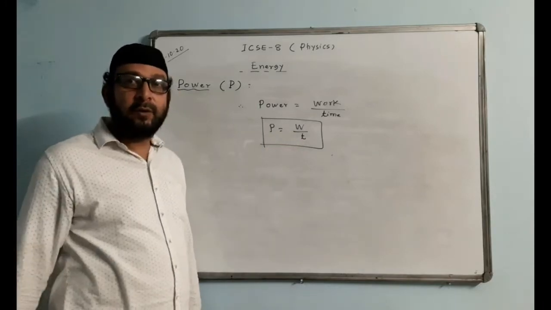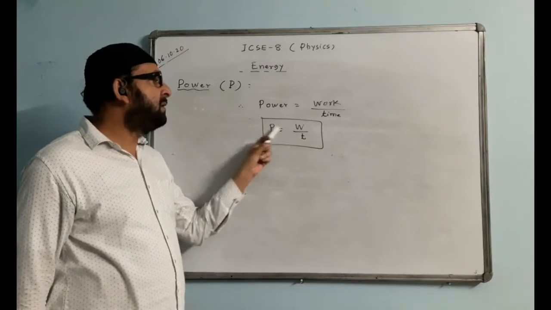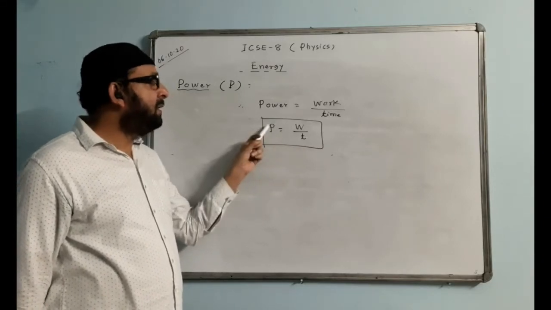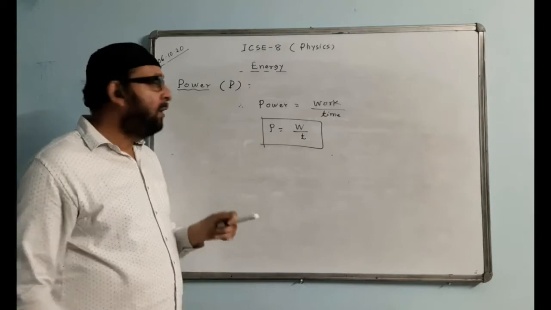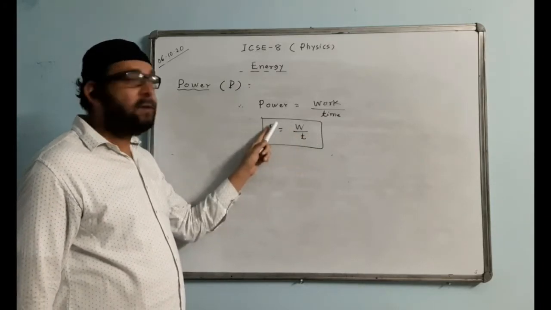It's called inversely proportional. What is the meaning of inversely proportional? When this one increases, then this decreases. When this one decreases, then this increases. The reverse will happen between these two. Then when the time is more, power will be less. When the time is less, power is more.